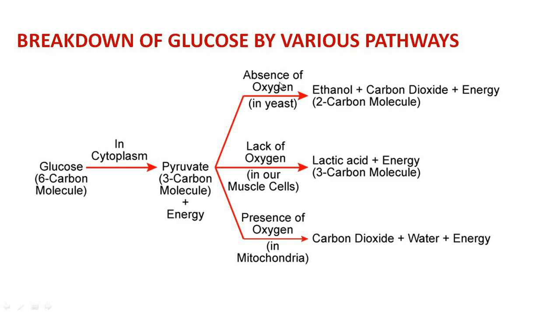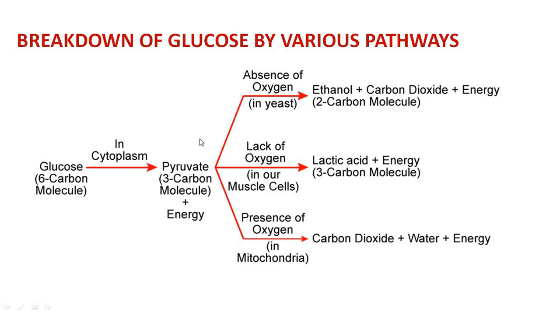So, first one, absence of oxygen. This pyruvate molecule gets converted into ethanol, carbon dioxide, and energy. Now, as you can see, ethanol is a 2 carbon molecule and this pyruvate is a 3 carbon molecule. So, that extra carbon is carbon dioxide. So, this pyruvate gets converted into ethanol and carbon dioxide when there is absence of oxygen. This reaction takes place in yeast.